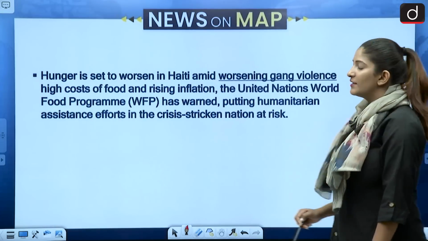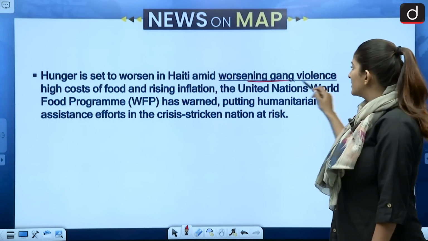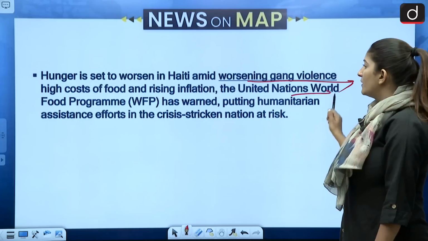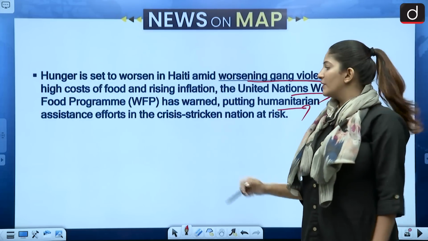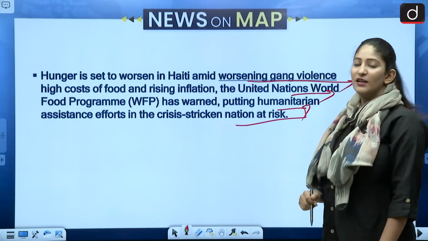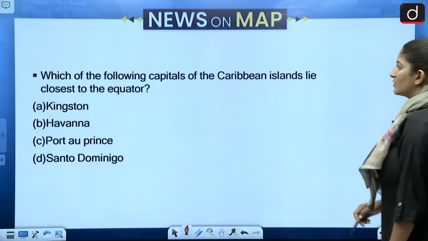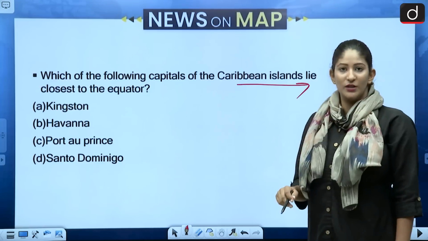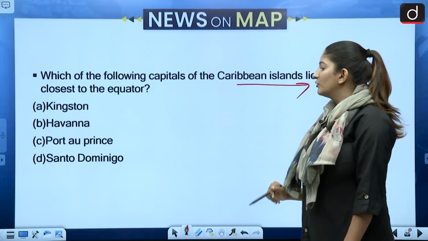Next, hunger is said to worsen in Haiti amidst worsening gang violence, high cost of food and also rising inflation. The UN World Food Programme has warned, putting humanitarian assistance efforts in the crisis-stricken nation at risk. Again, Caribbean islands have been in the news recently. So, which of the following capitals of the Caribbean islands lie closest to the equator? Kingston, Havana, Port-au-Prince, Santo Domingo.